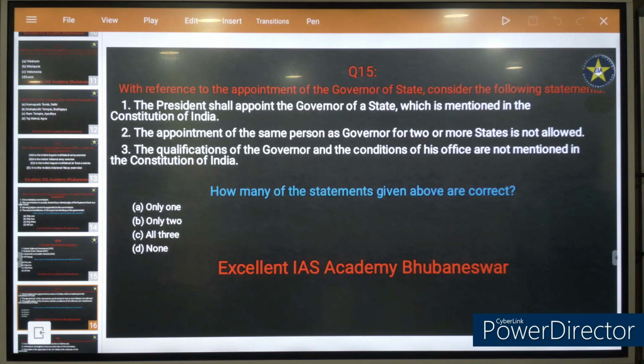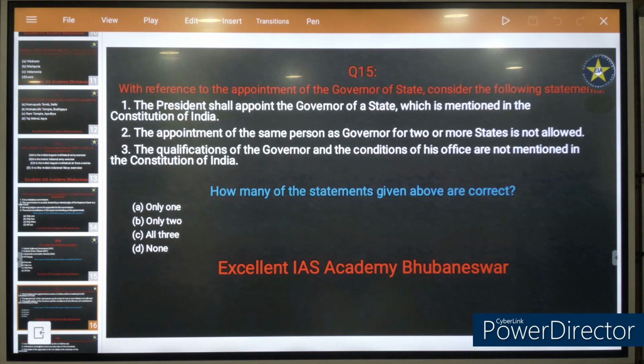The appointment of the same person as Governor for 2 or more states is not allowed. It is allowed, so please don't say yes. For example, the Governor of Odisha can serve as the Governor of West Bengal. It's clearly mentioned in the Constitution. So statement 2 is incorrect.